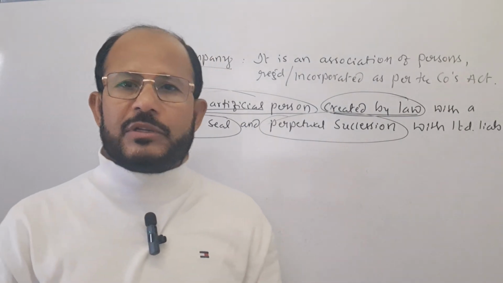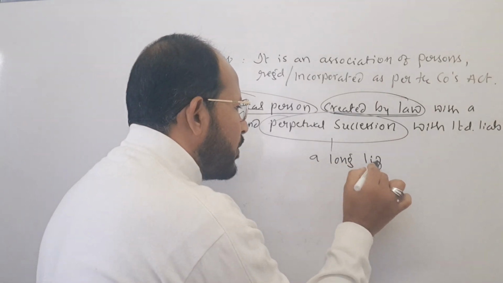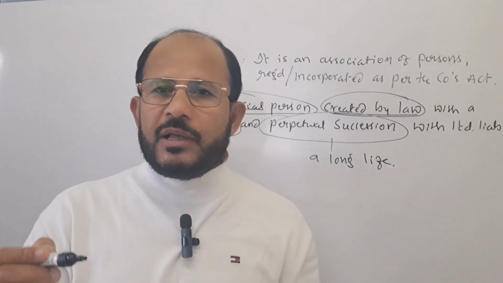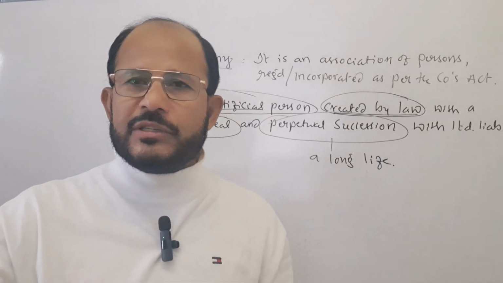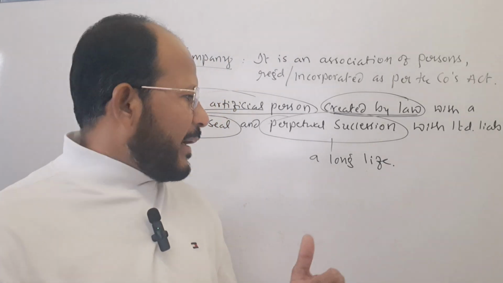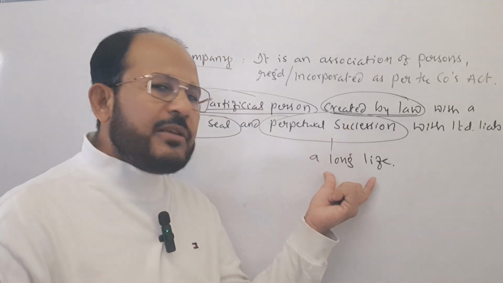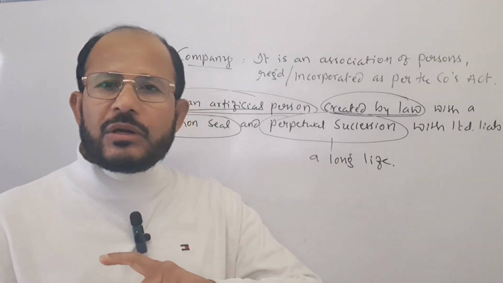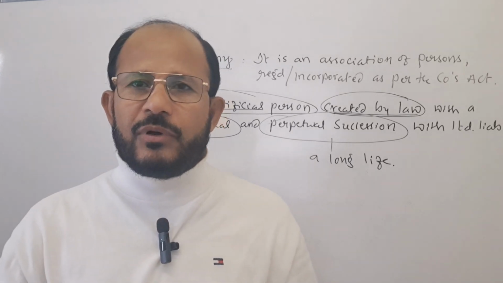Here, the company's next important feature is perpetual succession. What is the meaning of perpetual succession? A long life. What is the meaning of this? See, in case of sole proprietary form and partnership form of business, business comes to an end when the owner dies, when the owner loses interest, or when the owner becomes insane. Business comes to an end. See, in case of company form of business, the company's life is a long life, we say. Why? Because here the continuity of the business is not affected by the death, lunacy or insolvency of its members.